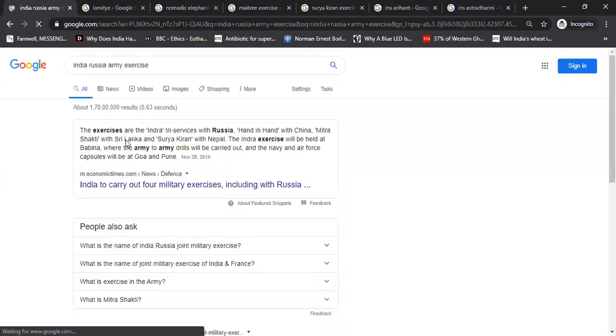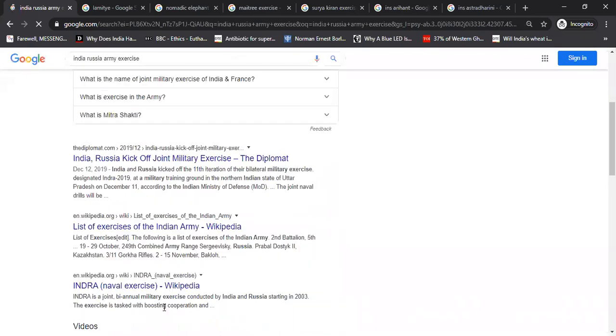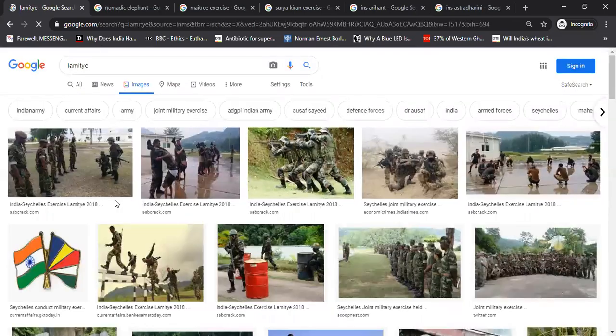We will also see the India-Russia army pictures. So again, these are the scenarios. And Indra is even the name of the naval exercise between India and Russia. Even the name for the India and Russia army exercise is Indra. Now, Lamitye is between India and Seychelles. Whenever you're reading about these military exercises, try to see the photos. That will help you because otherwise it becomes very difficult.